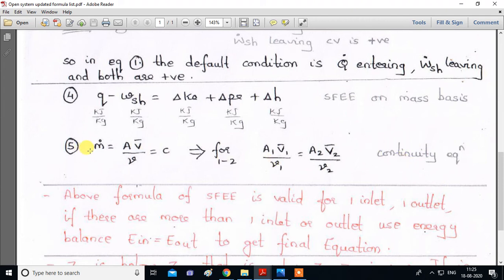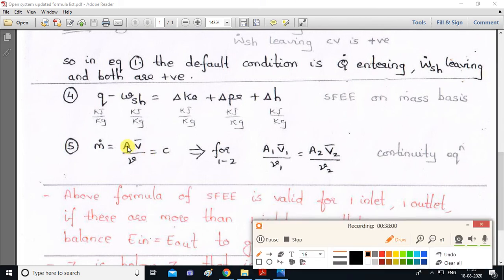And what is m dot? M dot is mass flow rate. Now what is the formula of this? Area into velocity upon specific volume. Now we'll see how this results in m dot being kg per second. I'll derive that. What is the unit of area? Meter square. What is the unit of velocity? Meter per second.